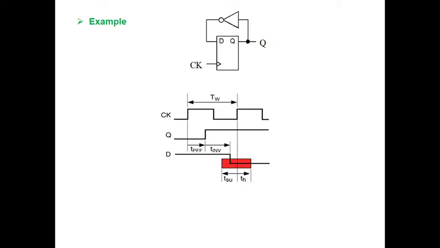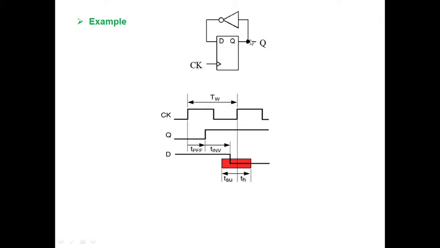Initially my Q is at 0 and will change state to logic 1 after the propagation delay of the flip-flop. In parallel, initially D will be at logic 1 and it will change state after the inverter delay in addition to Q. This is my clock signal as usual. Q will change from logic 0 to logic 1 after the propagation delay of the flip-flop. Here the clock event has happened, but the event for Q won't happen immediately. It takes a certain amount of time, and here the event has happened. This is the propagation delay of the flip-flop.